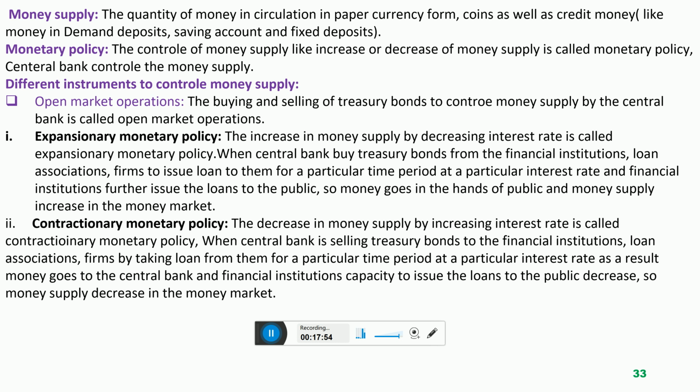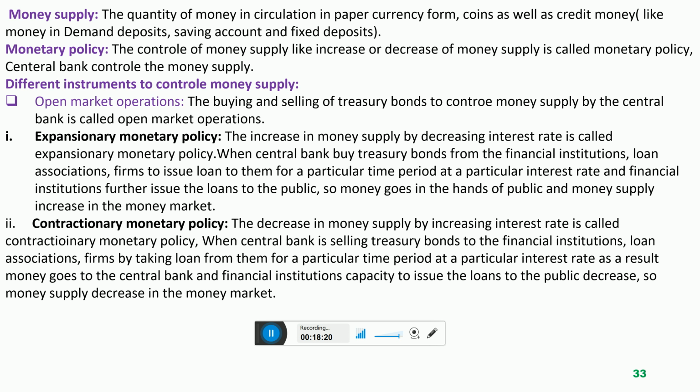Monetary policy means increase or decrease money supply. Expansionary means when central bank wants to expand, increase quantity of money supply. So this is one type of monetary policy when the central bank wants to increase money supply, but the tool, the instrument, is open market operation.